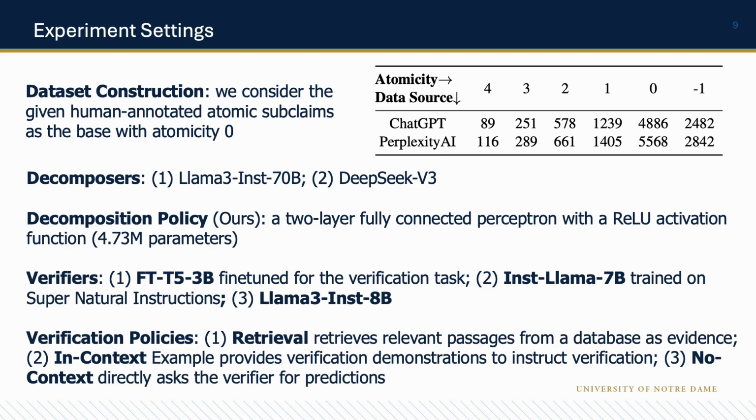And we used the following two decomposers in our experiment, Llama 3 Inst 70B and DeepSeek V3. And for our decomposition policy, we model it as a two-layer fully connected perceptron with a ReLU activation function with a total of 4.73 million parameters, and it is trained by PPO. For verifiers, we use a T5 3B fine-tuned on the FActScore dataset for the factuality verification task, a Llama 7B trained on the Super-NaturalInstructions dataset, and a pre-trained and instruction-tuned Llama 3 8B model.